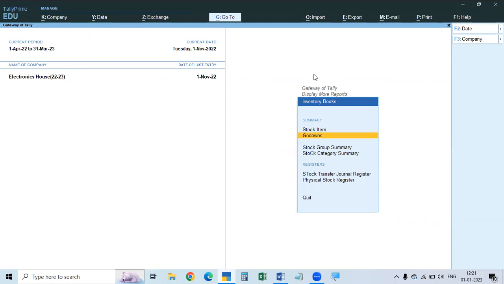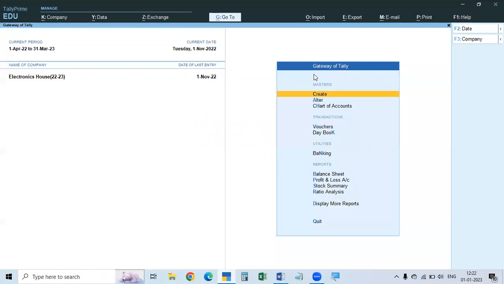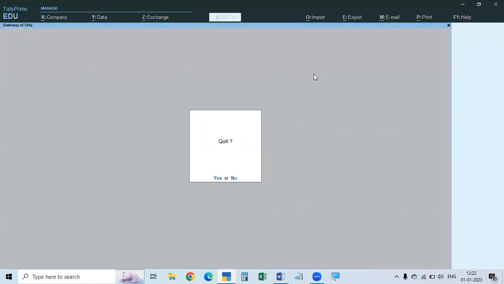We made it Indian, so it is showing godown. If it is already showing Indian, it will show godown only. If it is showing international terminology, it will show location. Then go to the help button, country, and change international terminology to India or SAARC. Then it will be godown. Okay. So this is about the godowns.